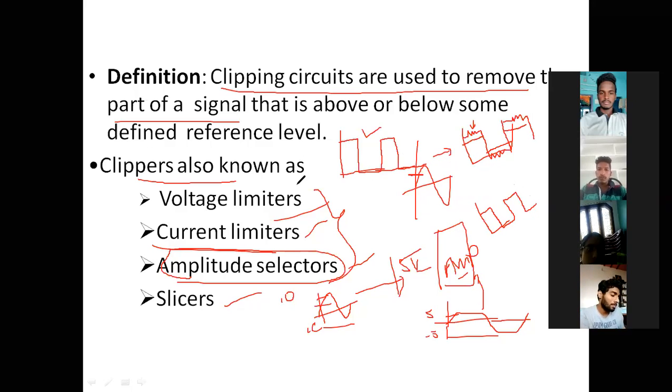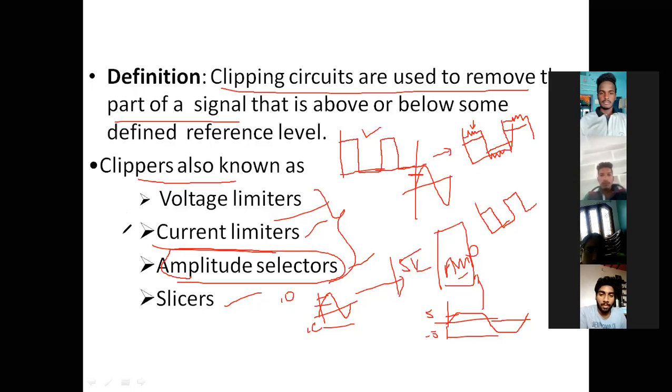Therefore, you can take it as an application also: our clippers can be used as digital filters, for removing the noise in digital signals. These are some of the applications. Depending on the application, instead of clipper they may call it a voltage limiter. Explain the voltage limiter. A voltage limiter is nothing but a clipper.